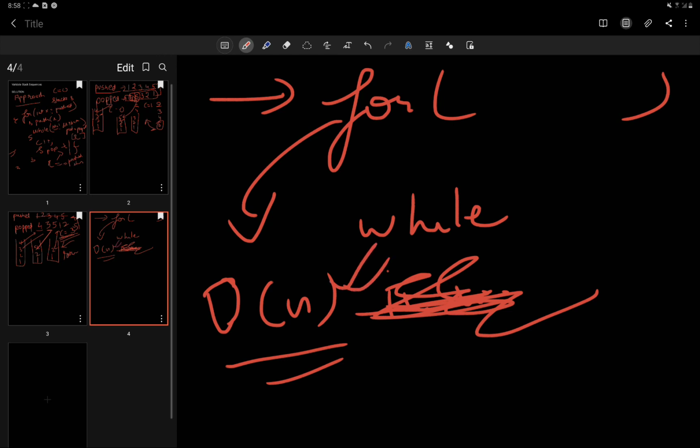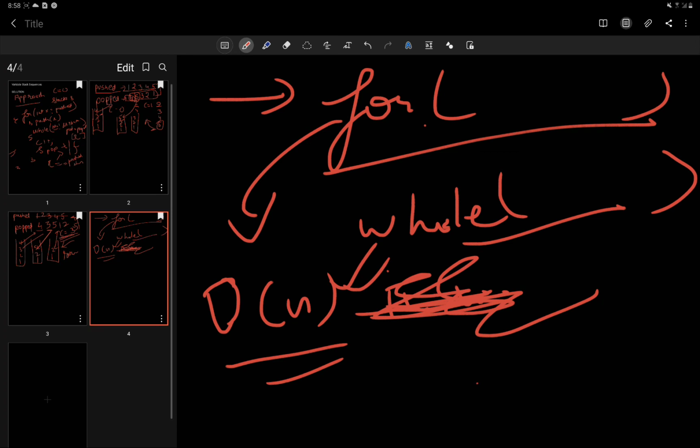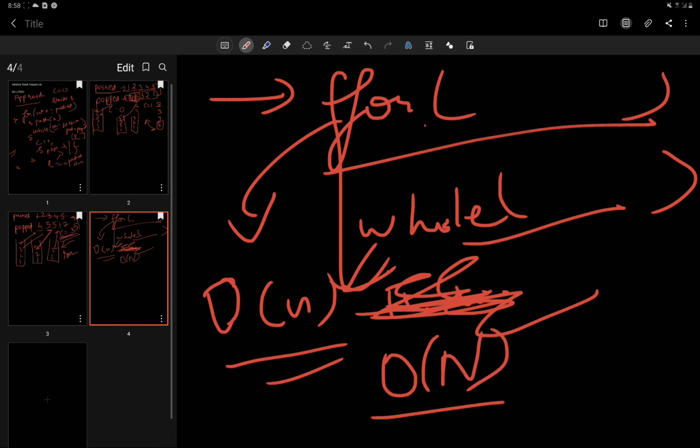For the while loop, since it depends on this, the values that were pushed are popped after a while, and if there is no value to be pushed and no value to be popped, we come out of the loops. So the whole complexity will be O of n, and the space complexity will also be O of n, as we are taking an empty stack and storing the values.